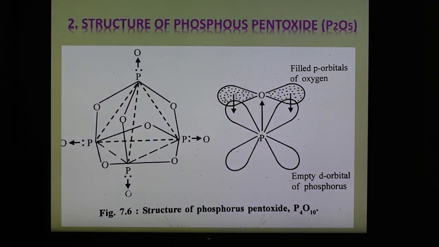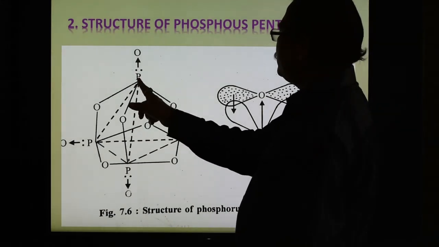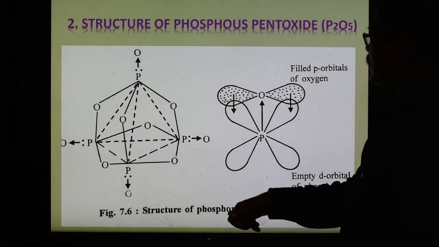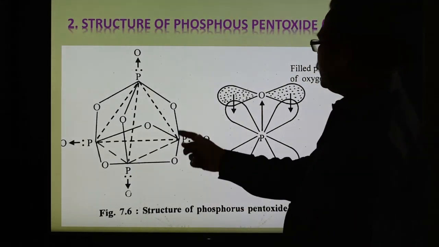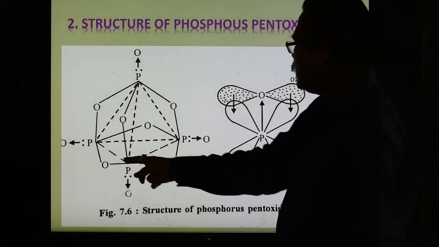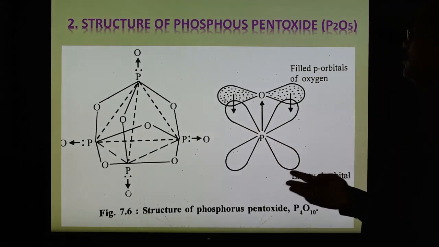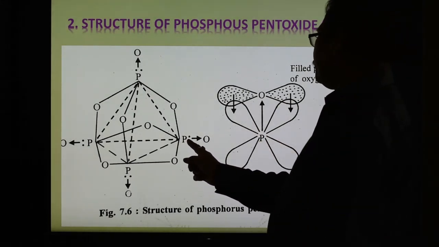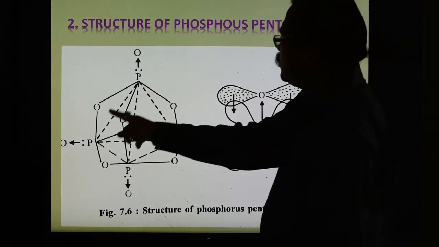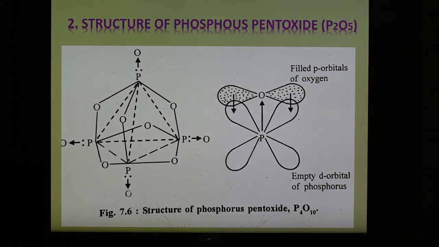Another important structure is phosphorus pentoxide, which is also dimeric in nature. Similar to the trioxide, a similar structure is there. Again, 4 phosphorus atoms are arranged tetrahedrally as a regular tetrahedron, and between 2 phosphorus atoms there is 1 oxygen, and also 6 oxygens are here, and 4 more oxygens are now there through the formation of a dative bond. Phosphorus has a lone pair. This lone pair is donated to the oxygen, 1, 2, 3, 4, forming 4 coordinate bonds.